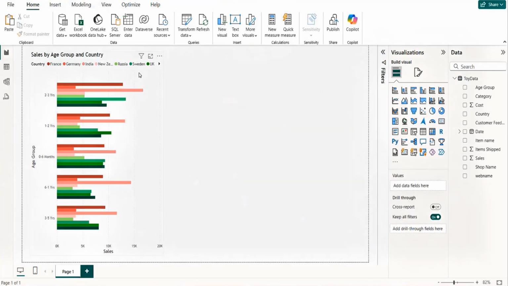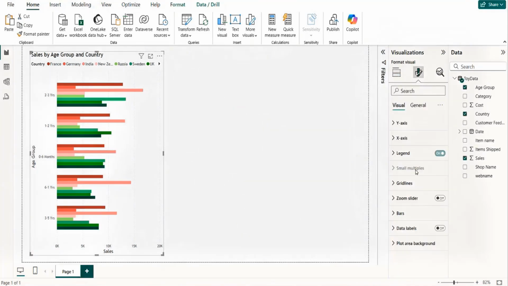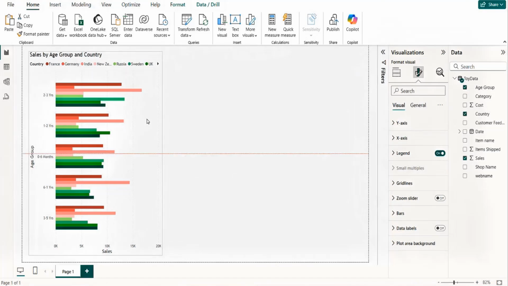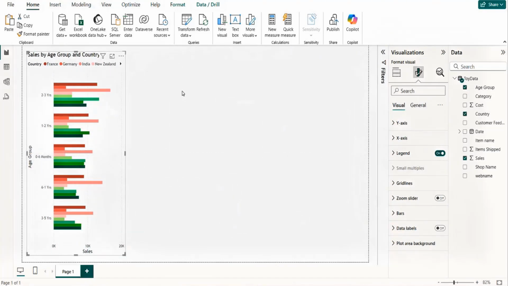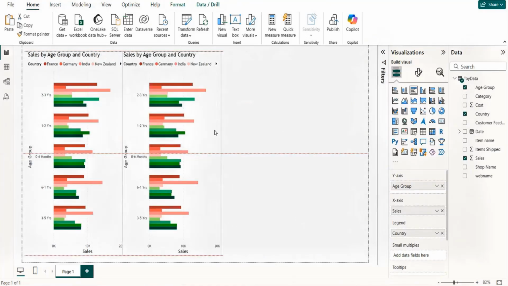Let me delete this. Now, if you go and see all these y-axis, x-axis, legends, we have already covered all these things, right? Everything is the same. So we'll not waste time on this. Let's copy this and create this here.